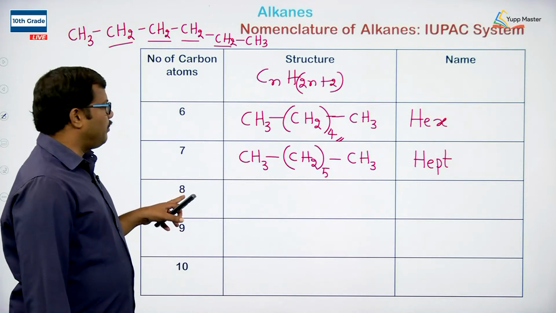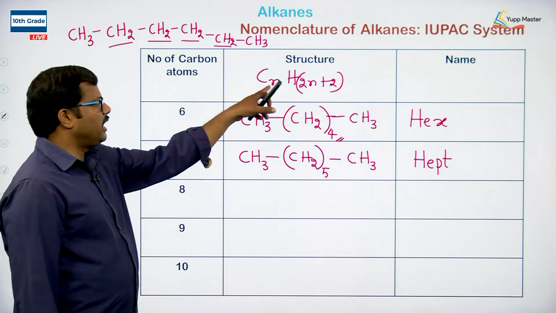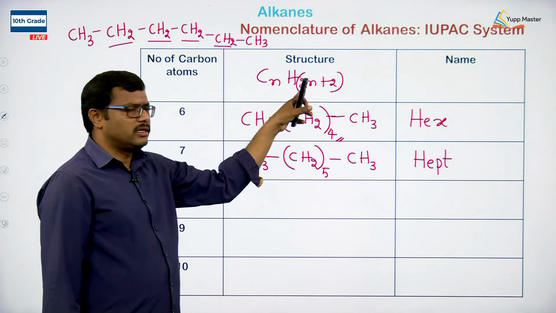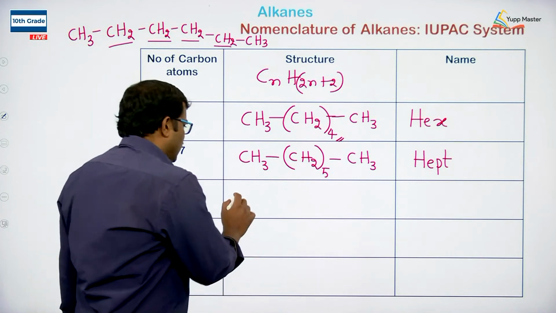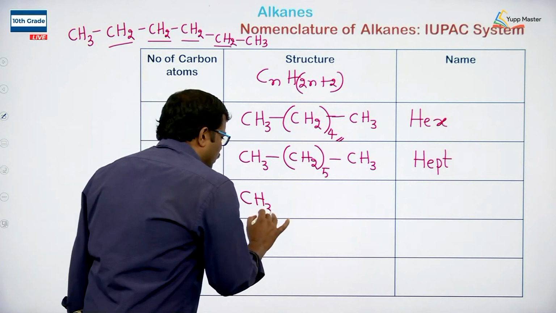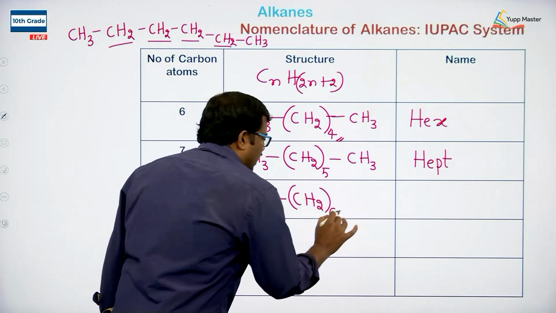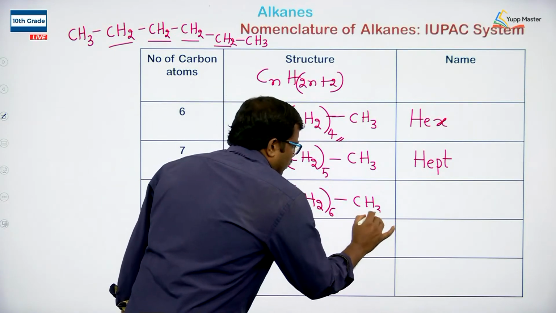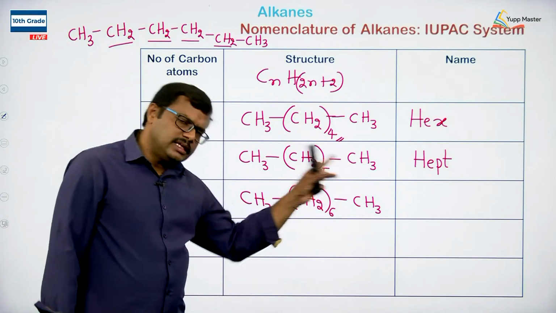Similarly, when n equal to 8, hydrogens will be 8 2s are 16 plus 2, 18. So when the carbons and hydrogens are written satisfying the tetravalency of carbon, we can write the formula as CH3, CH2 taken 6 times, and then CH3.